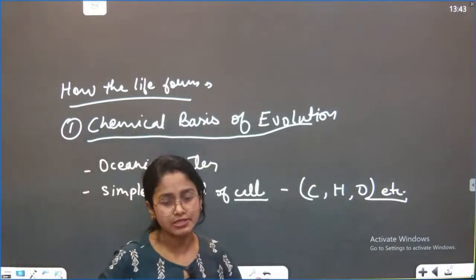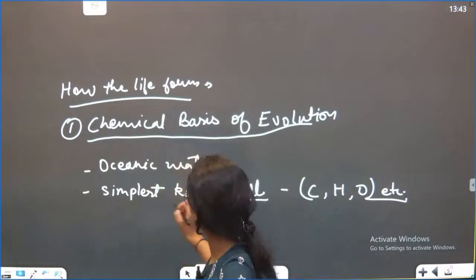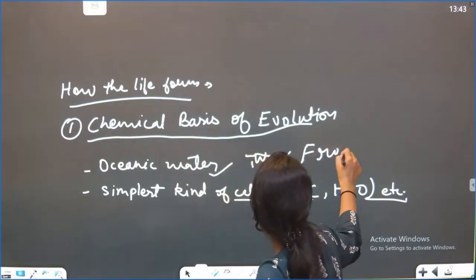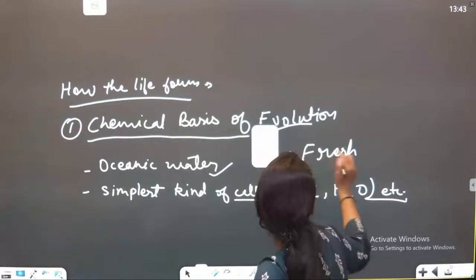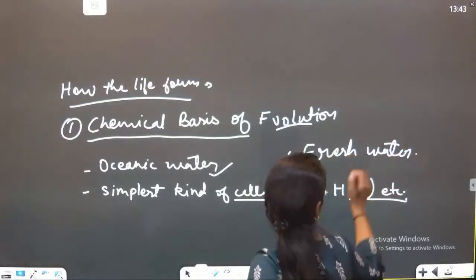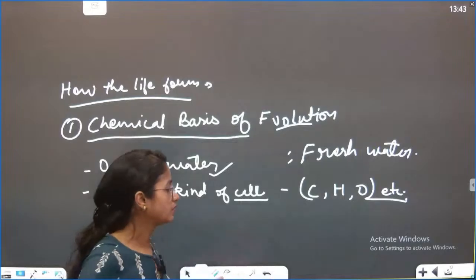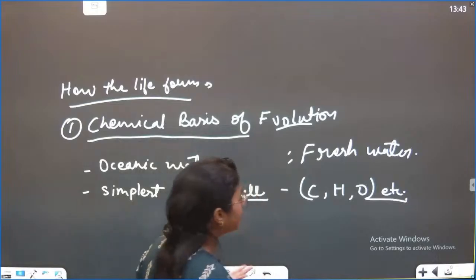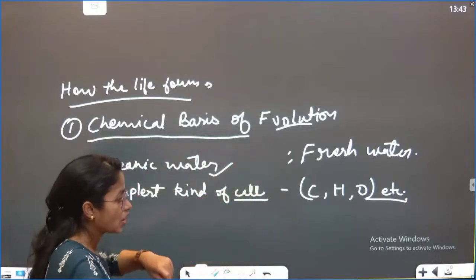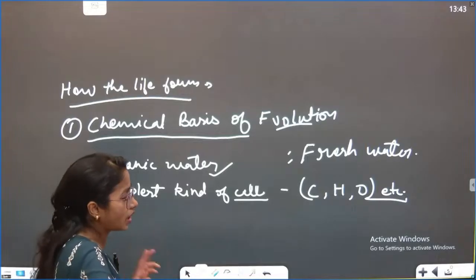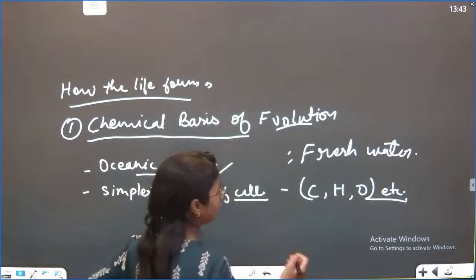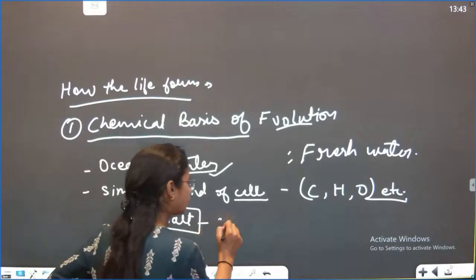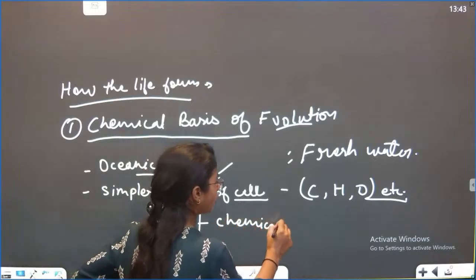So first you guys tell me why we are saying oceanic water, why we are not saying fresh water. What is the difference between the oceanic water and the fresh water? Ma'am, the oceanic water contains salt. Okay, and fresh water does not contain that amount of salt, right? So first of all, earlier the fresh water was not even there. So oceanic water is there, and what is the other thing? When we say that oceanic water contains salt, ultimately this salt also has some kind of chemistry or chemical. What is the basic formula of salt?